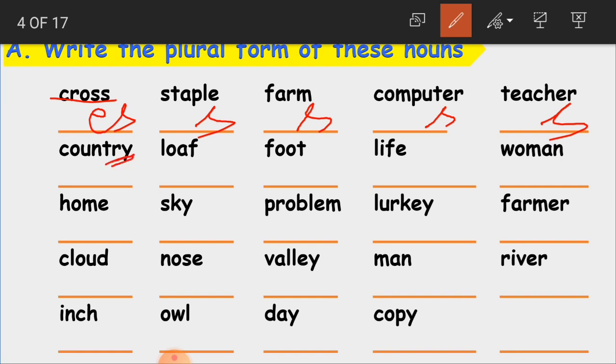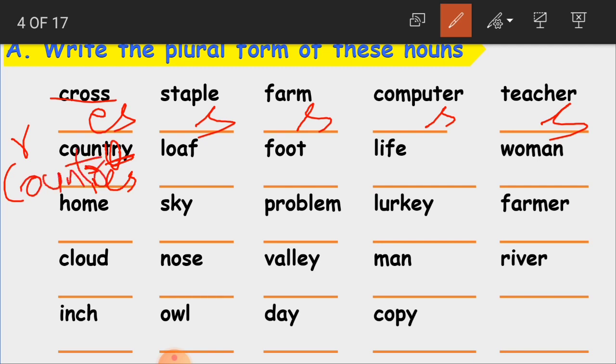Country. See, what is the ending letter here? Y. So when we are having y at the ending, and the letter before it, what is here? R. Is R a vowel or a consonant? It is a consonant. When you have the consonant, then what happens? We will add ies. That becomes countries. Y will go. In place of Y we will add I, then we will add es. So then the word becomes countries.